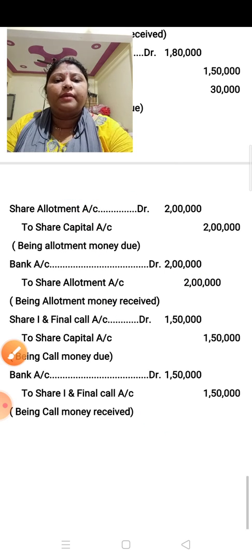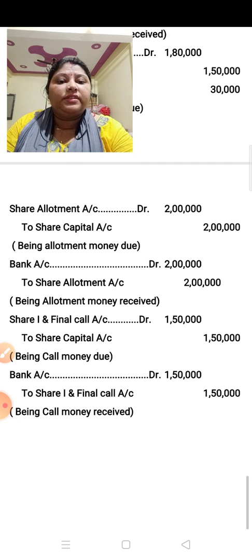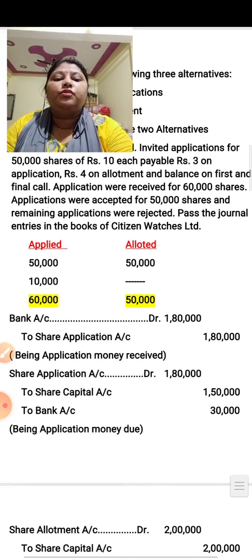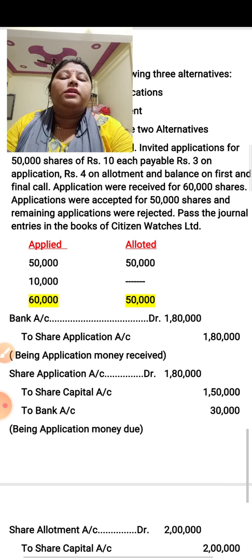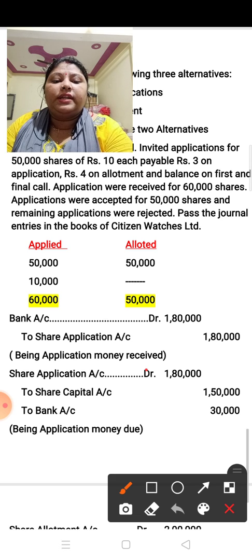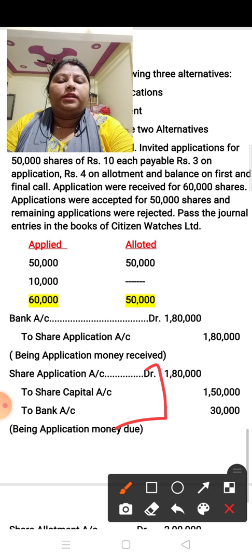Other entries are the same as you have done in issued at par and issued at premium. The only difference is you have to adjust the entry in the application money, because application money you are receiving extra. So here in the question it is given which money you have received extra, or the money the company has received extra, that they have to reject, they have to give back. Okay, so in this way you have to give the journal entry for rejection. This you have to see clearly, carefully.